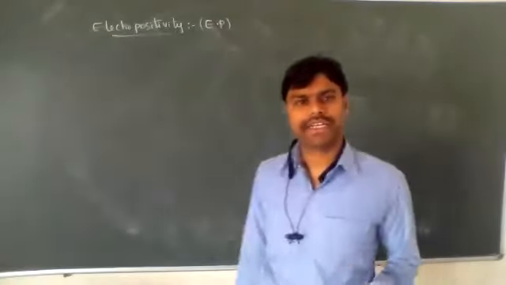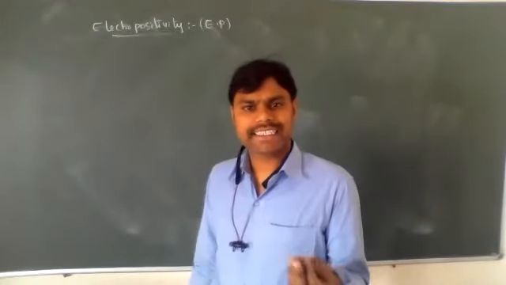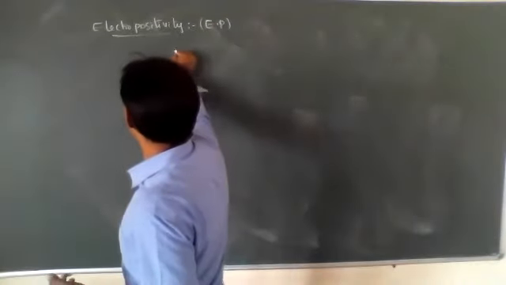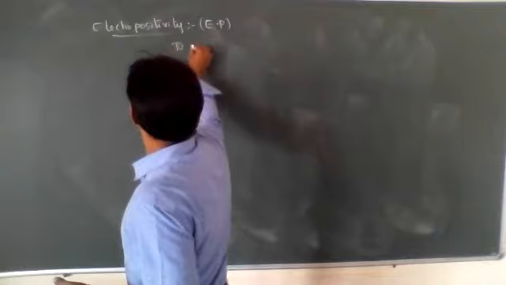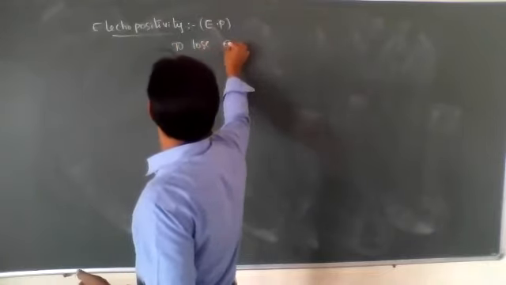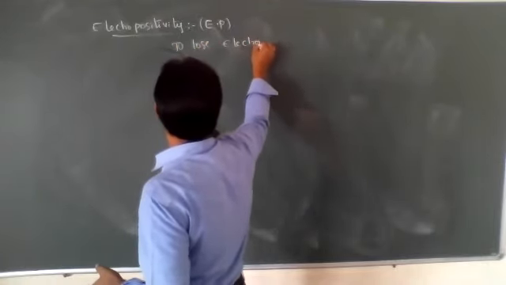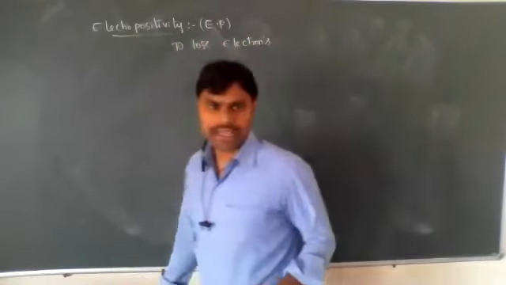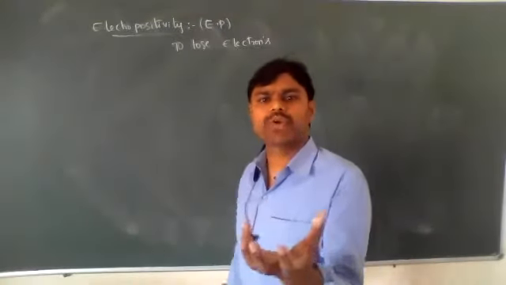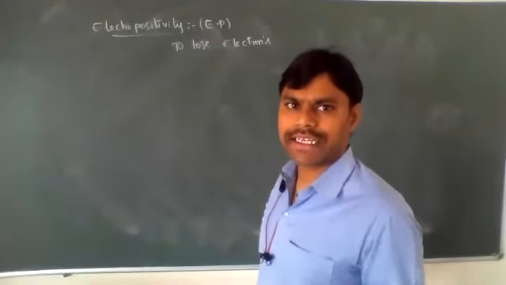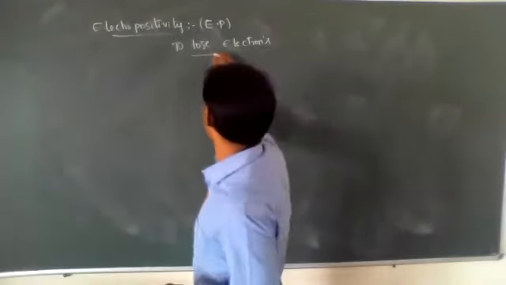What is electropositivity? It is the relative tendency to lose electrons. The relative tendency to lose electrons is known as electropositivity.